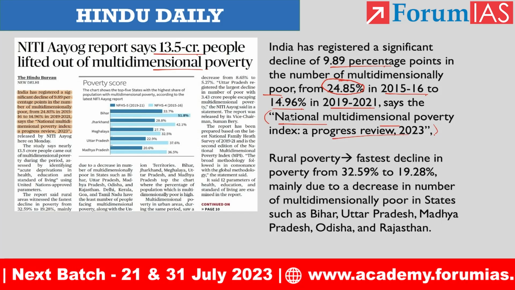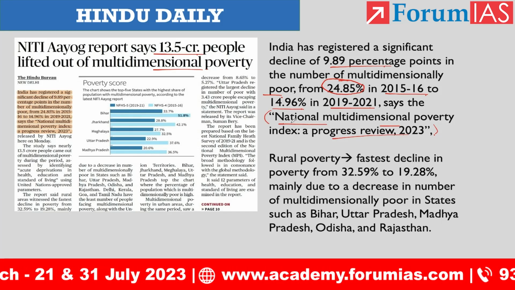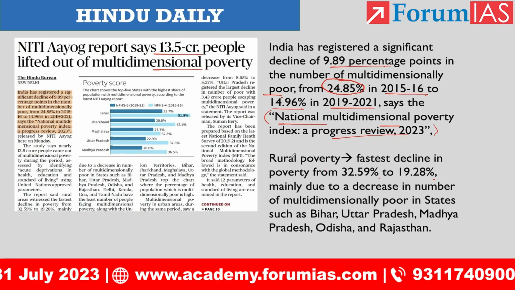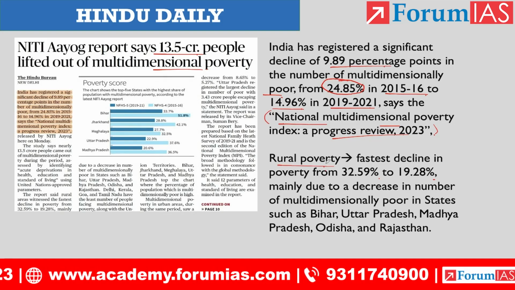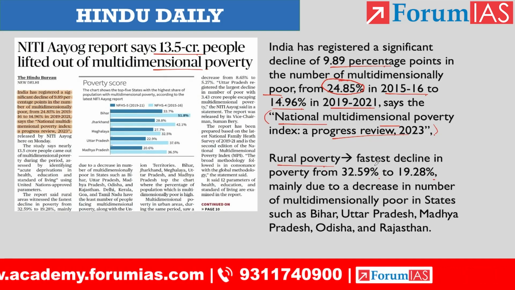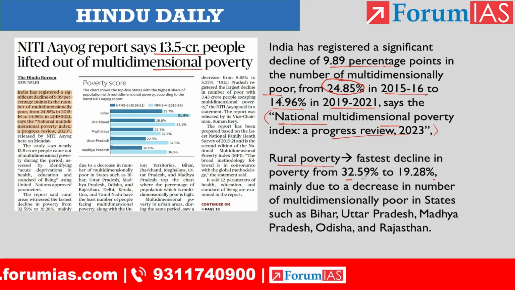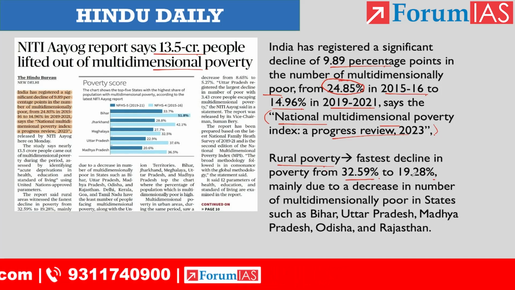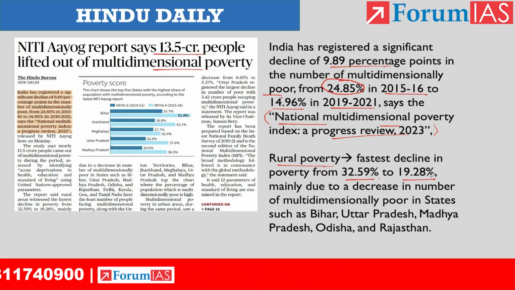In this article, they have provided certain facts. With respect to rural poverty, we witnessed the fastest decline. Previously, it was around 32.59%. Now it has reduced to 19.28%. So this is with respect to rural poverty.